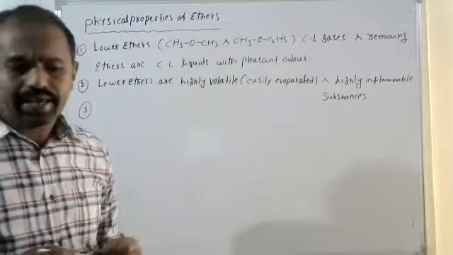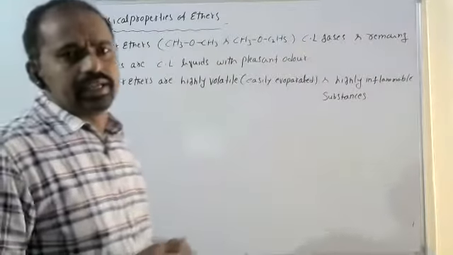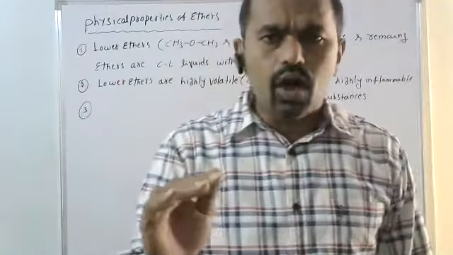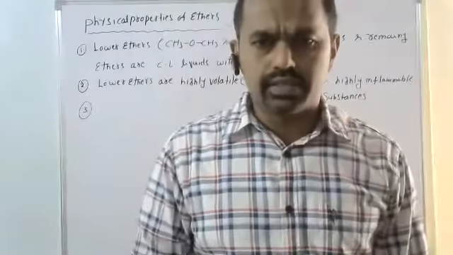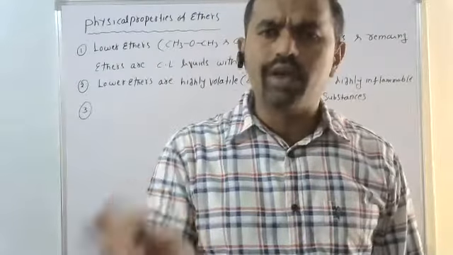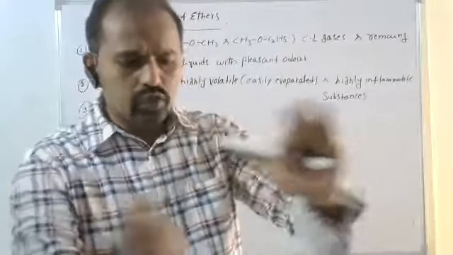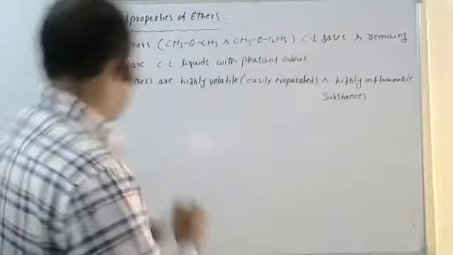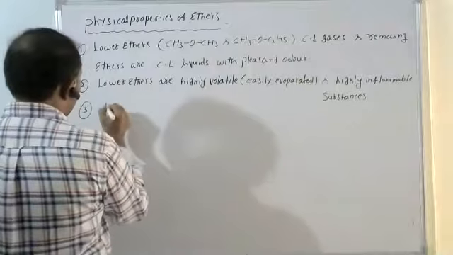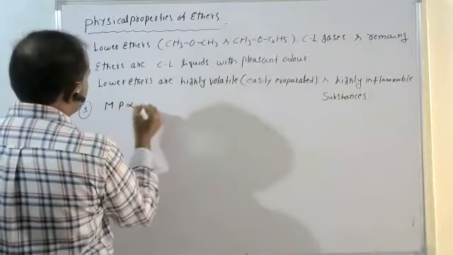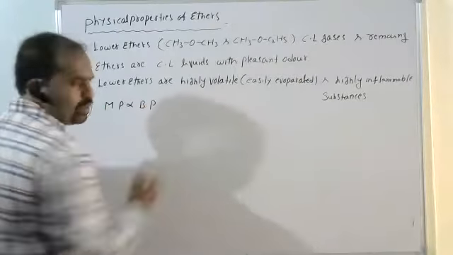Next, if we take ethers along with the molecular mass: generally, as molecular mass increases, the boiling points also increase. Molecular mass is directly proportional to boiling point.